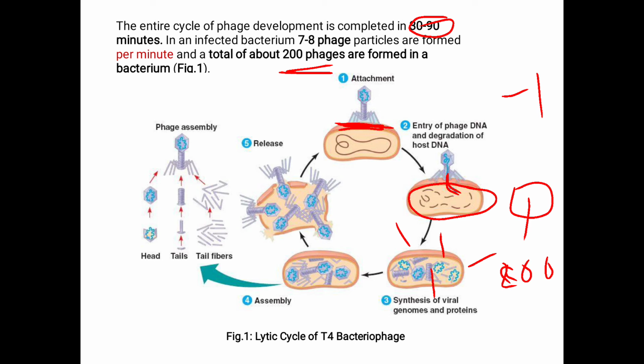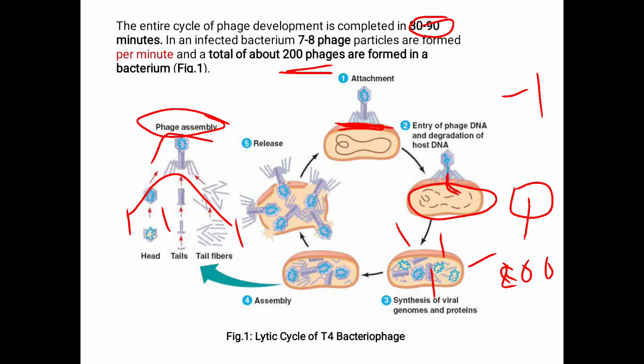Before that, they are synthesized as separate units. This structure is formed by the aggregation of head, tail and tail fibers together, that is phage assembly.